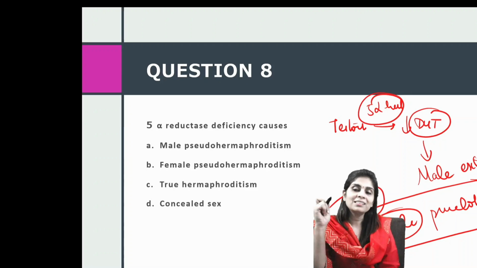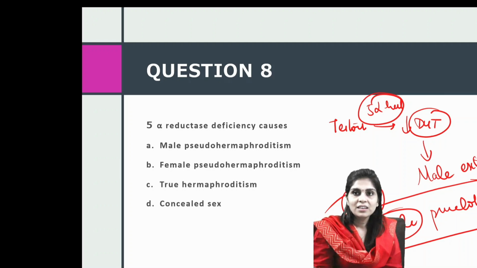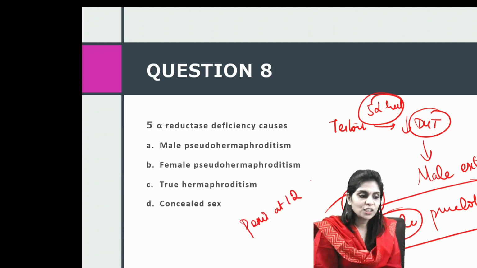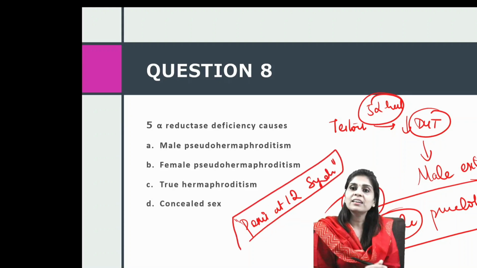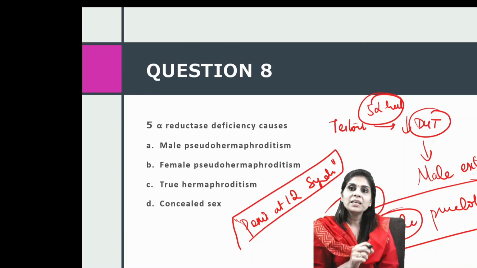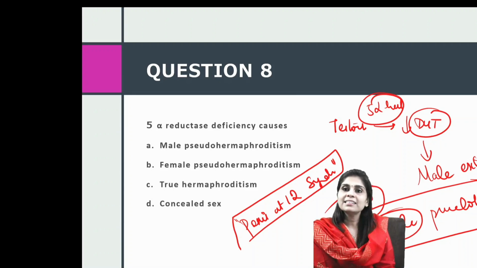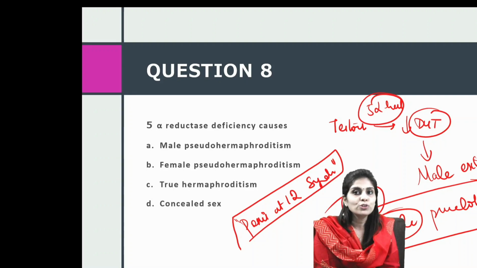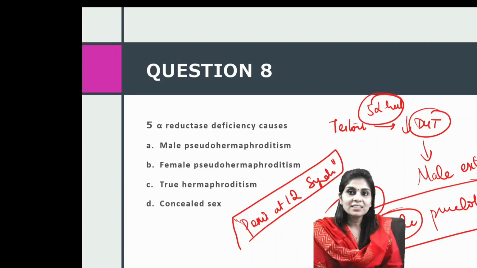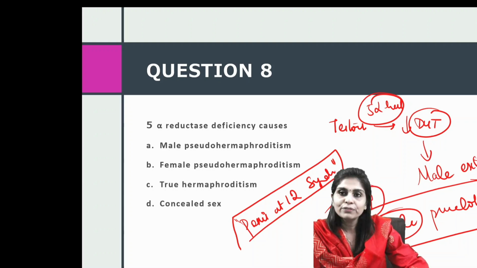So the penis is developed at the age of 12. So we call this condition penis at 12 syndrome. So if you are asked what causes penis at 12 syndrome, your answer should be 5-alpha reductase deficiency, and 5-alpha reductase deficiency causes male type pseudohermaphroditism, because in this case chromosomal sex is male because the child has XY, but external genitalia looks like a female.